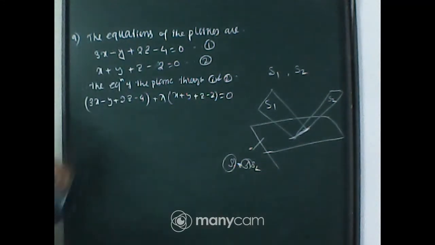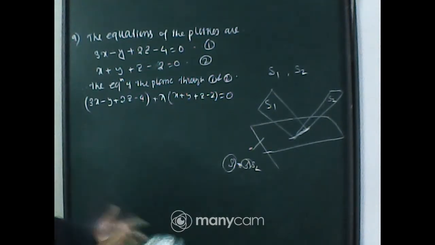So this is the new equation of the plane. Clear? So let's calculate.